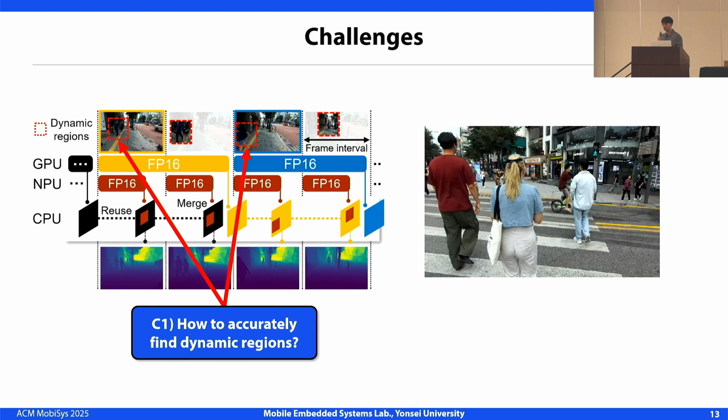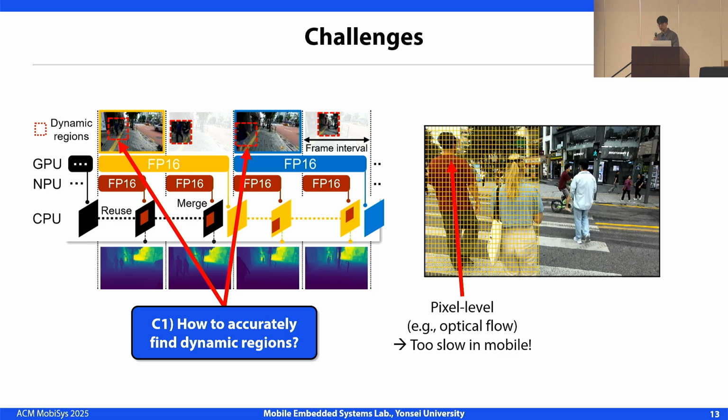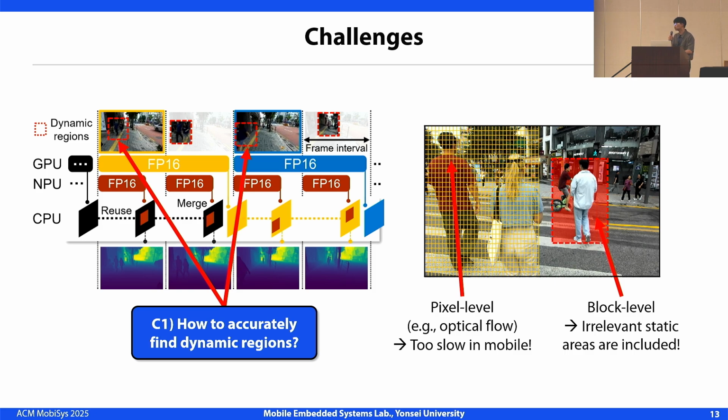Although the key idea of ARIA sounds simple, realizing it efficiently on mobile poses several challenges. The first challenge is how to accurately find dynamic regions. Pixel-level methods like optical flow can detect fine-grained changes, but they are too slow for mobile devices. Block-level approaches are faster, but often include static areas, wasting computation. So we need a solution that is both precise and lightweight to find dynamic regions. This is crucial to ensure that the NPU updates only the necessary parts of the frame to meet the latency requirement.